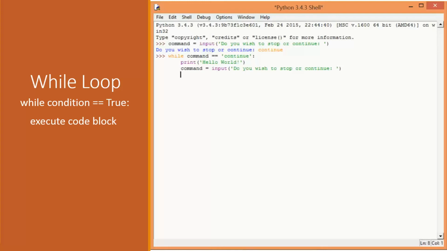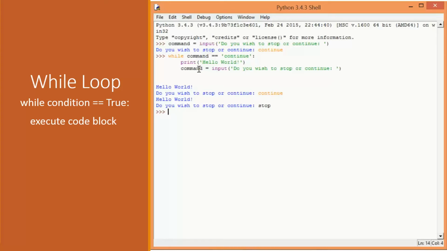So if I press enter again, it executes the first time because I said continue here. And so the condition the first time evaluated to true. Now if I say continue again, the condition evaluates to true and it goes through the while loop again. And now when I say stop, the while loop will exit. So again, this looks fairly simple. You just need to remember that you always have to recalculate the condition within the while loop code block. Otherwise, it would either be always true or always false.